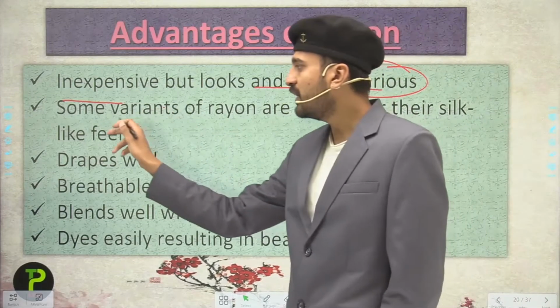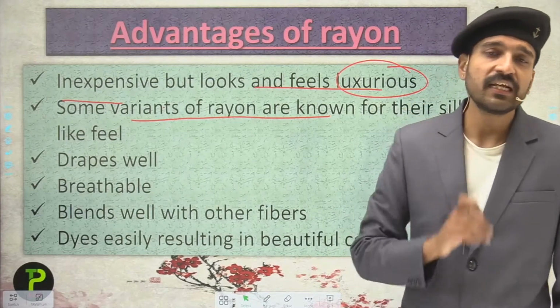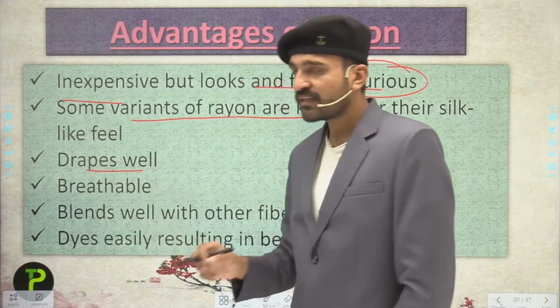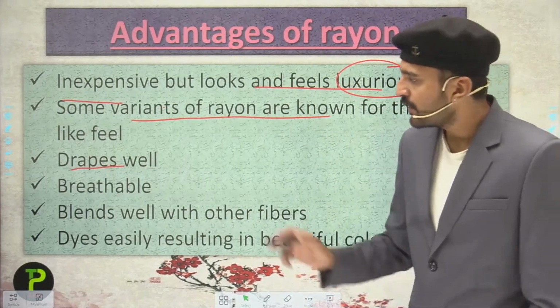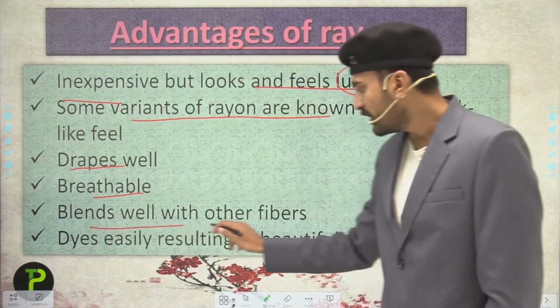Second, some variants of rayon are known for their silk-like feel. The next is that it drapes well, just like curtains. We can use them as window covering. It is a breathable fabric. It blends with other fibers.